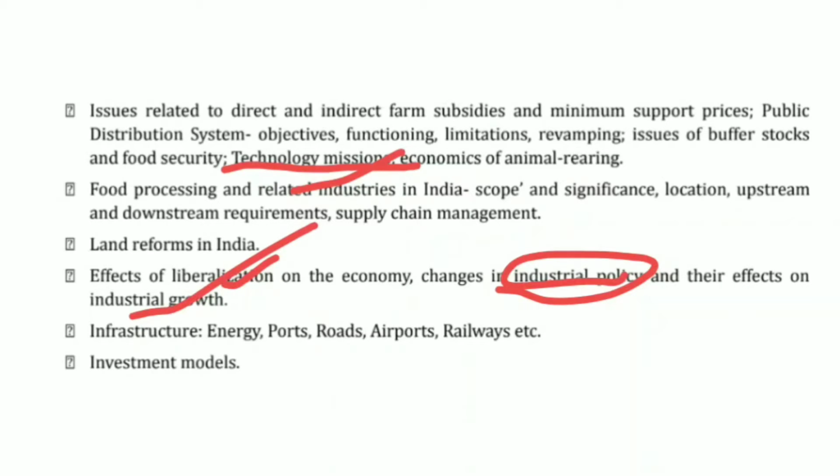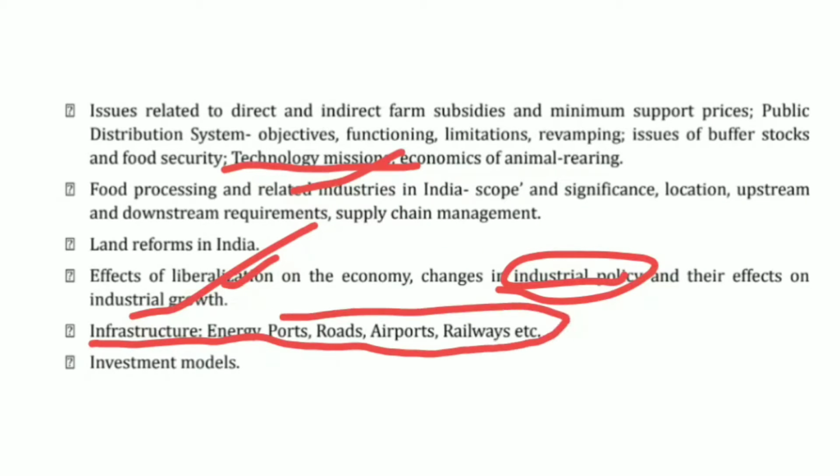If you want to add something from this portion into your answer, you can, but infrastructure is the main key, because what they are asking is how is efficient and affordable urban mass transport, the infrastructure of roads, key to the rapid economic development of India, that is inclusive growth. And investment model is again very important, because why? Because if the government doesn't invest in the best possible way, definitely things cannot work out that smoothly.